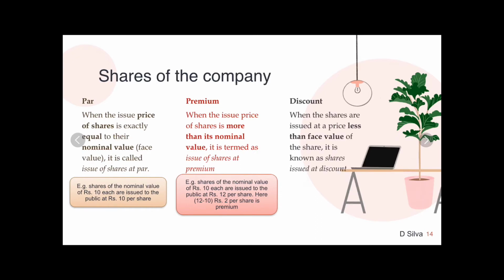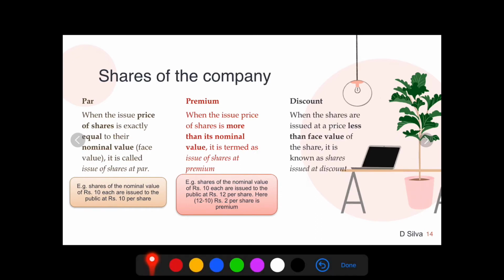The third way the company can issue shares is at a discount. When the shares are issued at a price less than the face value of the share, it is known as shares issued at a discount. The share value is rupees 10, but it is issued to the public at rupees 9 per share.